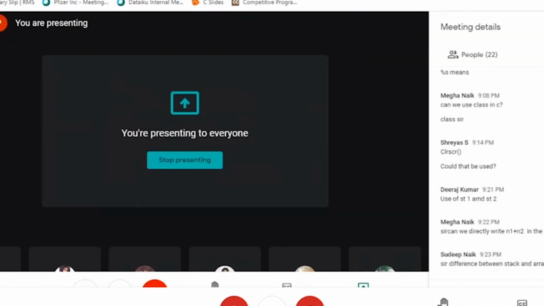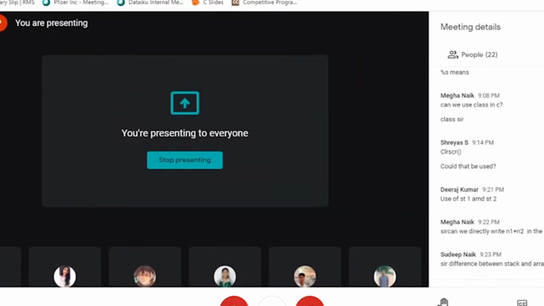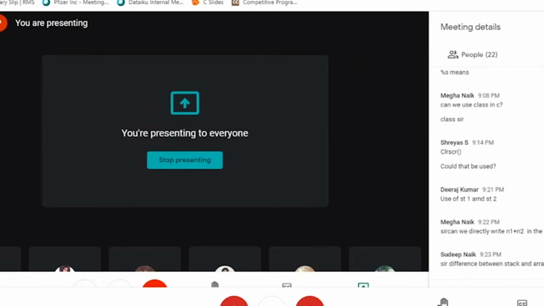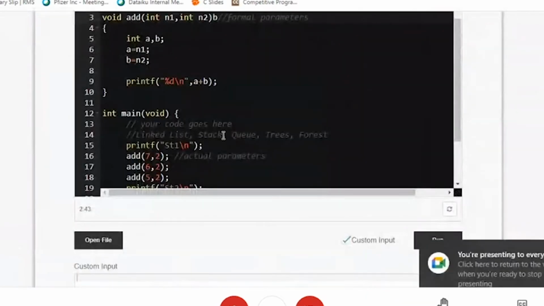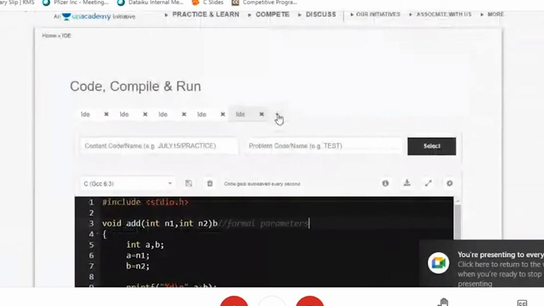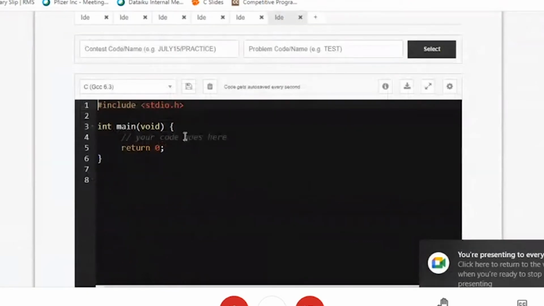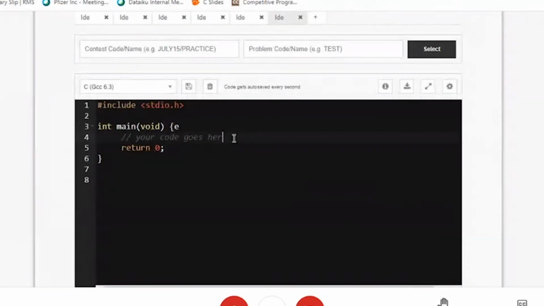So difference between stack and array, it's one and the same. Only thing is there is an additional constraint we give to stack. The constraint is you need to always use the stack from the top position. Just this constraint we are giving to stack, because those who are in first year, the question is out of topic, which is in second year.